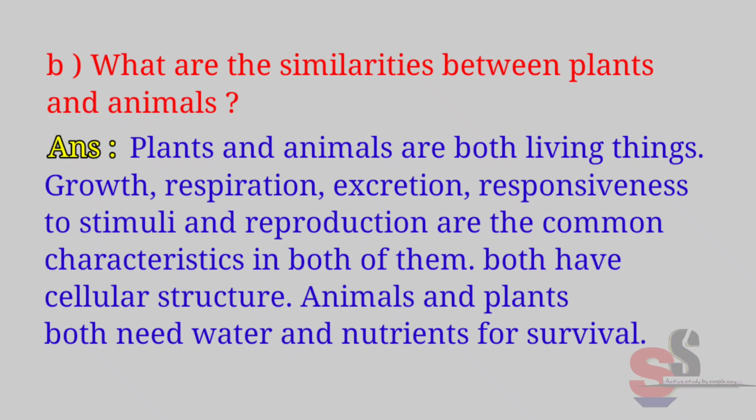Plants and animals are both living things. Growth, respiration, excretion, responsiveness to stimuli, and reproduction are the common characteristics in both of them. Both have cellular structure. Animals and plants both need water and nutrients for survival.